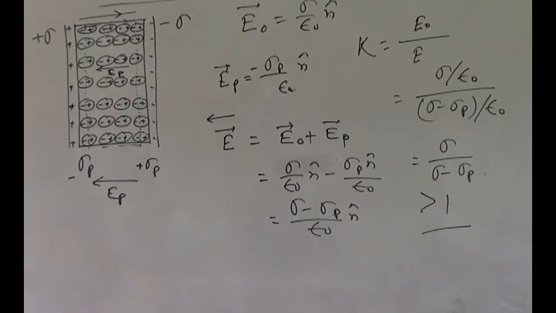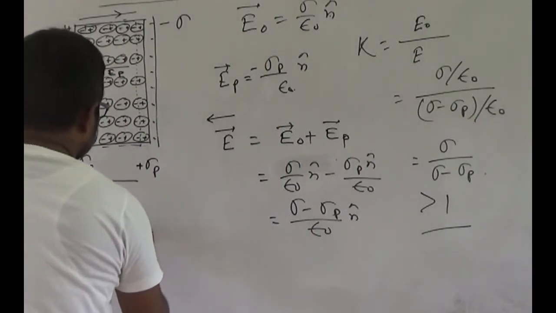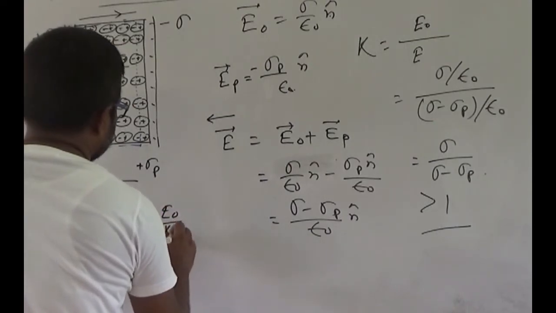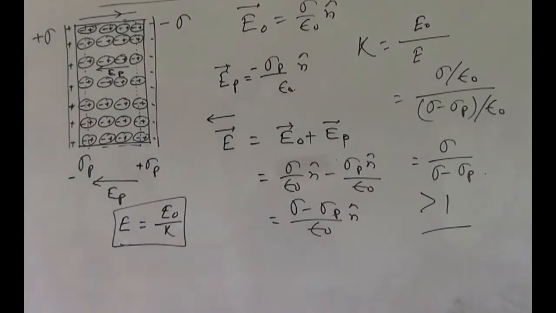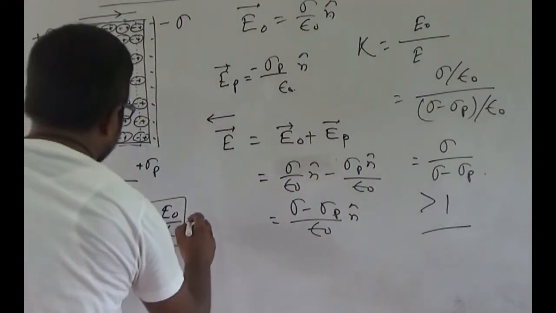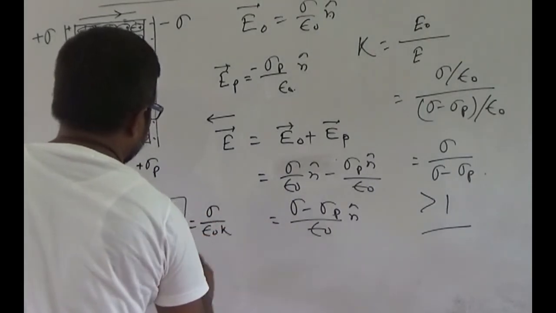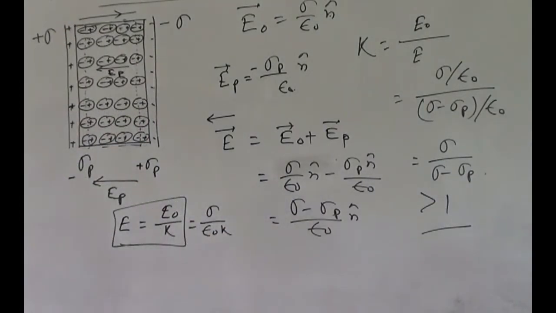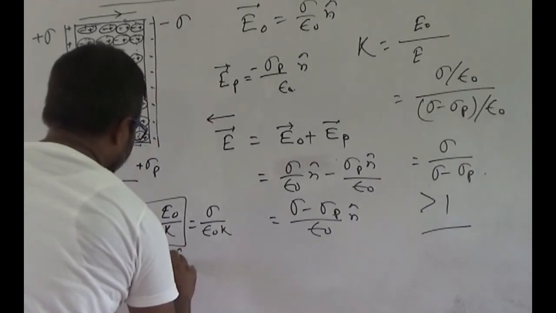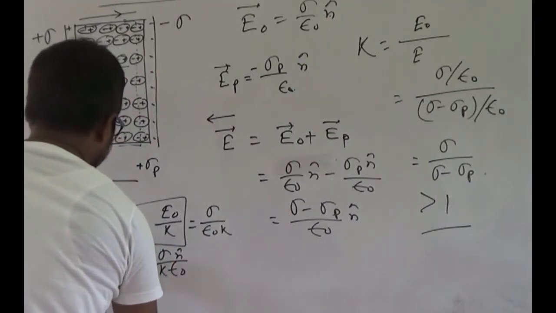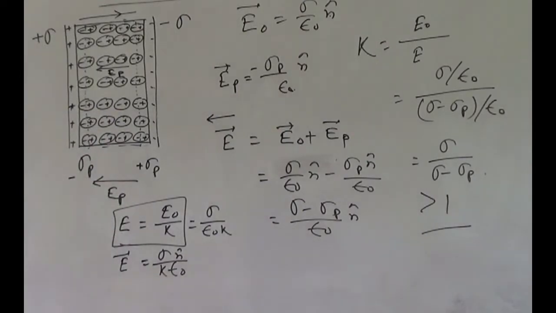Now from here we can say E equals E0 by K. Or you can write E equals E0, which is sigma by epsilon 0, divided by K. That means sigma by K epsilon 0 will be the electric field, or reduced electric field, inside a dielectric in presence of an external field.